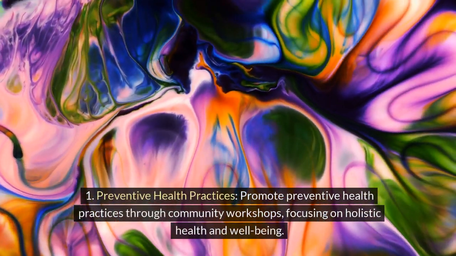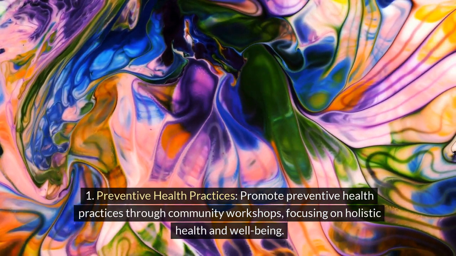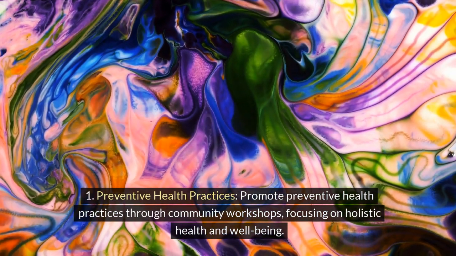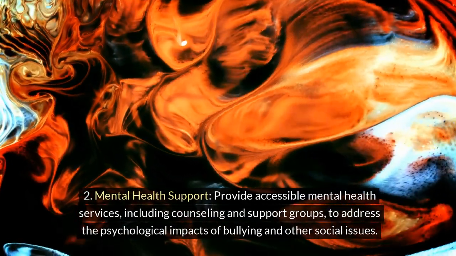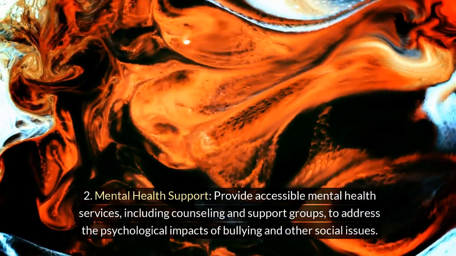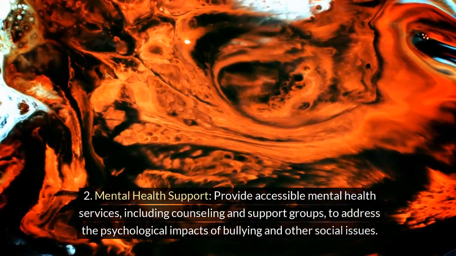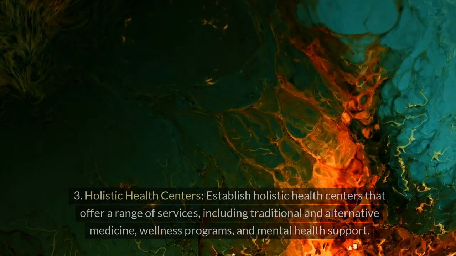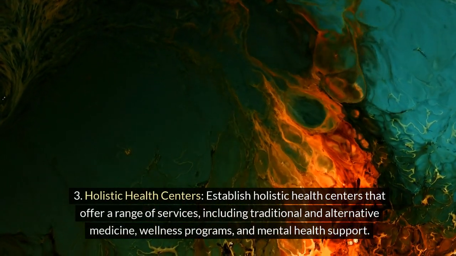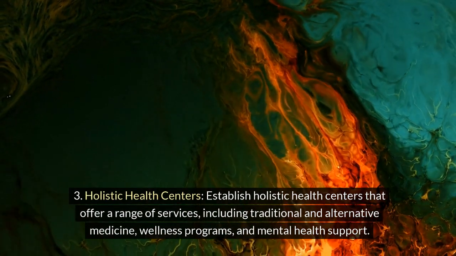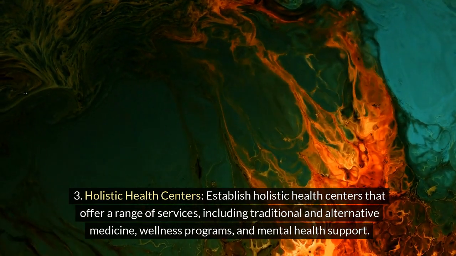5. Healthcare and mental health services. 1. Preventive health practices. Promote preventive health practices through community workshops, focusing on holistic health and well-being. 2. Mental health support. Provide accessible mental health services, including counseling and support groups, to address the psychological impacts of bullying and other social issues. 3. Holistic health centers. Establish holistic health centers that offer a range of services, including traditional and alternative medicine, wellness programs, and mental health support.